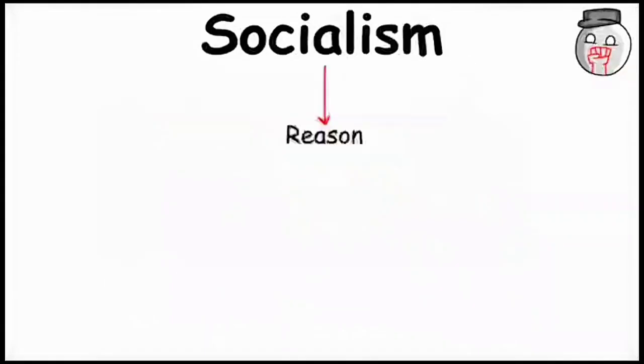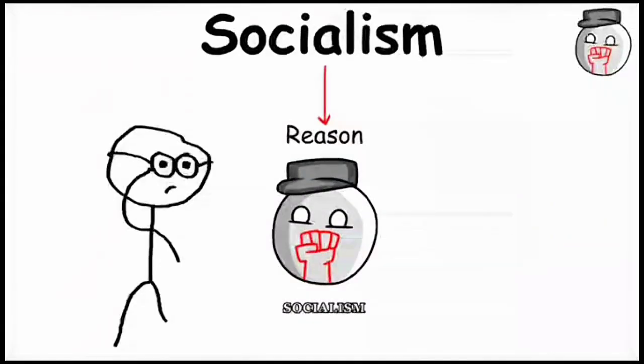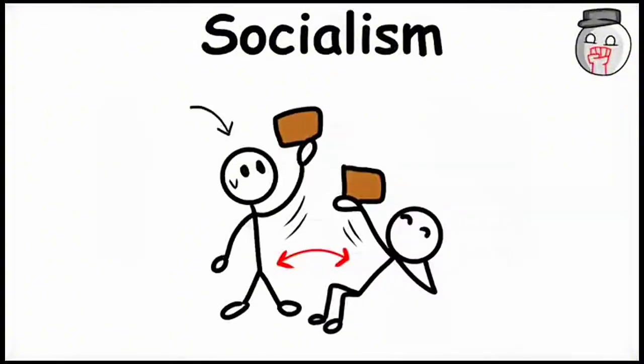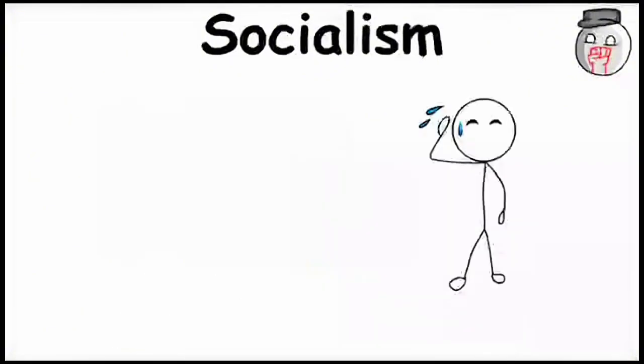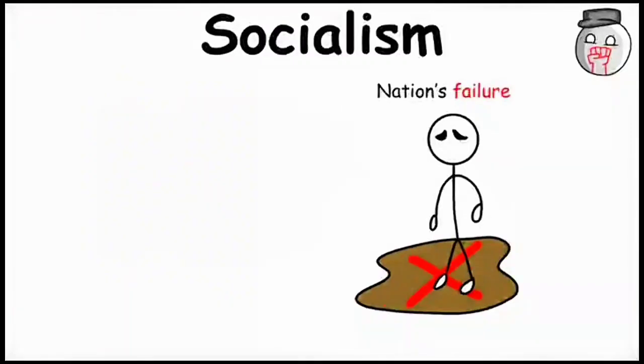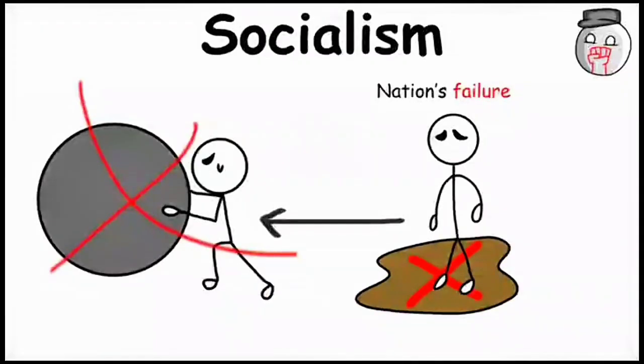The reason why socialism is not as popular as some forms of government is the lack of incentives. If someone gets the same resources as someone who didn't work as hard, there's no point in working harder. This can potentially lead to the nation's failure, especially if no one is willing to work hard to get better incentives.